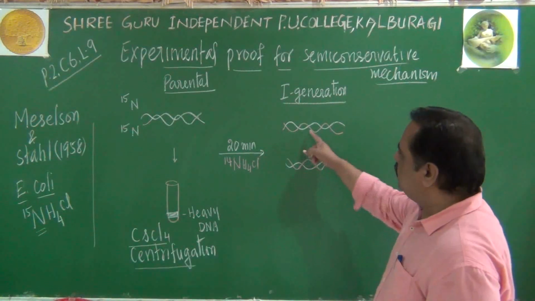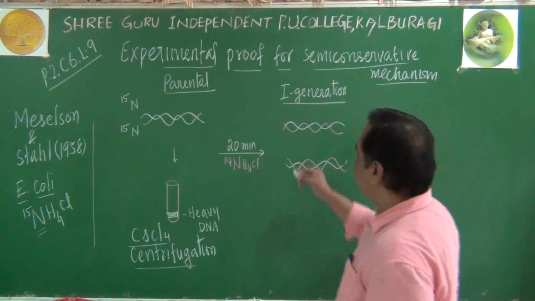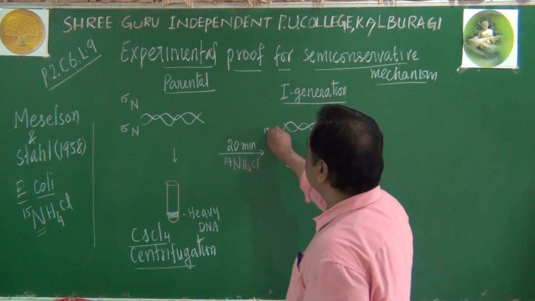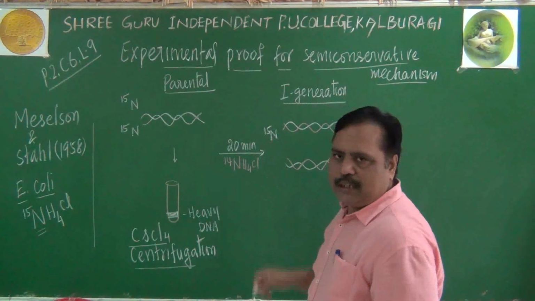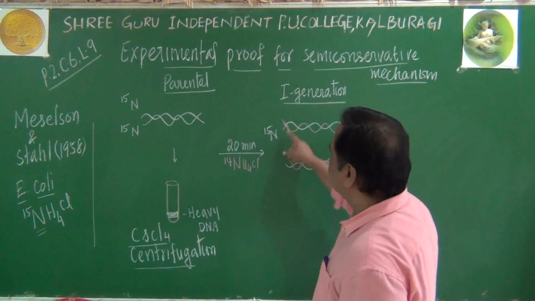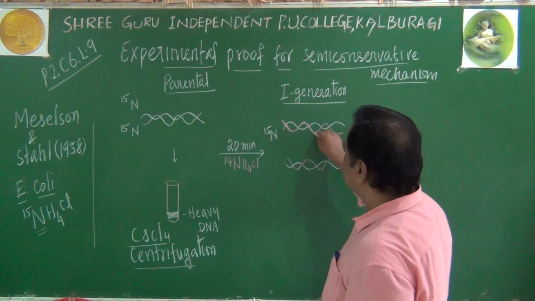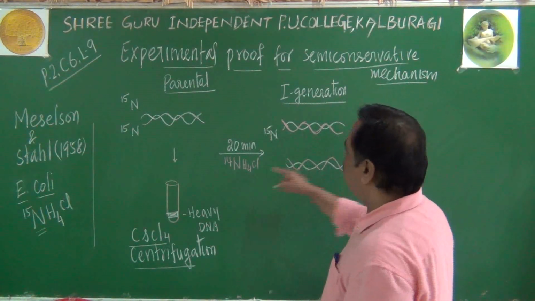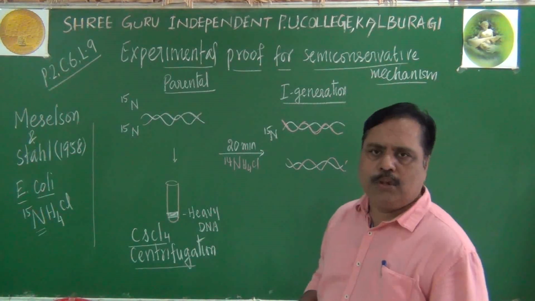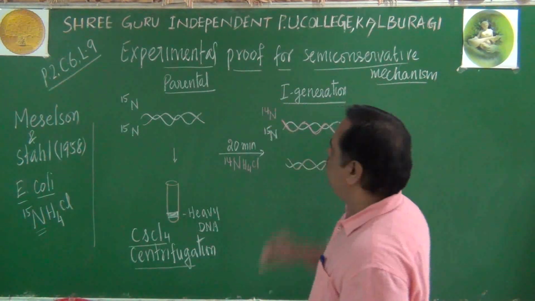One of these daughter molecules has one N15 strand. That is the old strand obtained from the parent. Another strand is newly synthesized from the normal, otherwise N14, ammonium chloride. So this strand has N14.